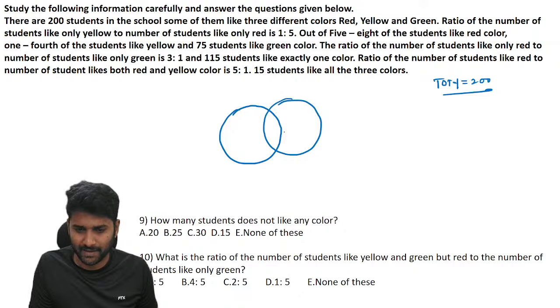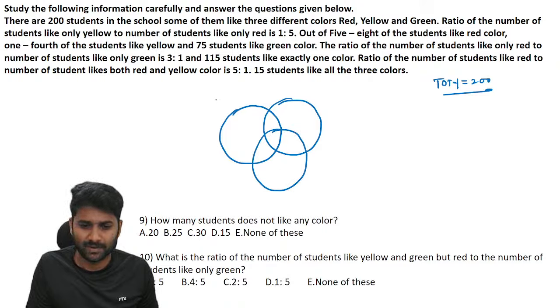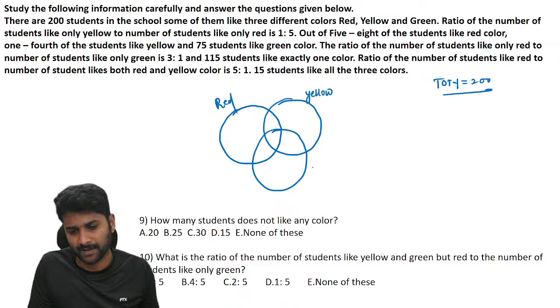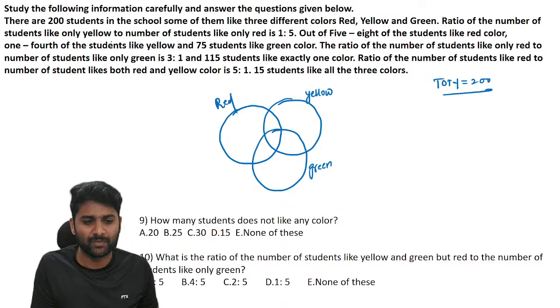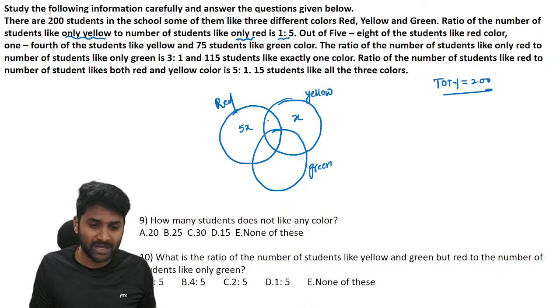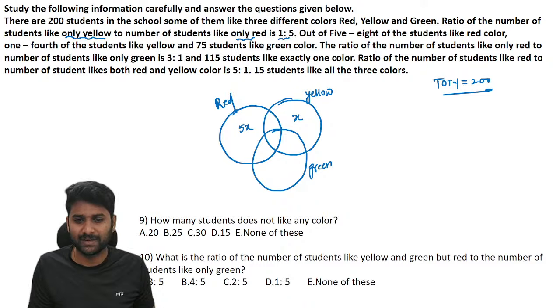Red, yellow, green. Red, yellow, green. Now you have to distribute these 200 people in this given information. The ratio of the number of students who like only yellow, they are talking about the inside value, and only red is 1 is to 5. Let us consider that only yellow is x. Only red is 5x. Guys, only within the circle only, the data.